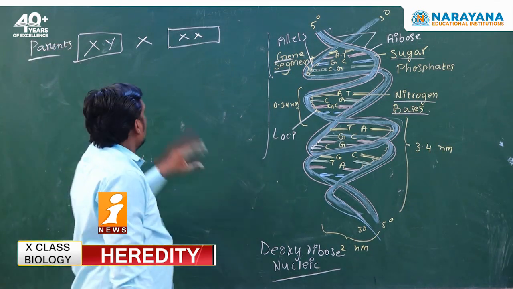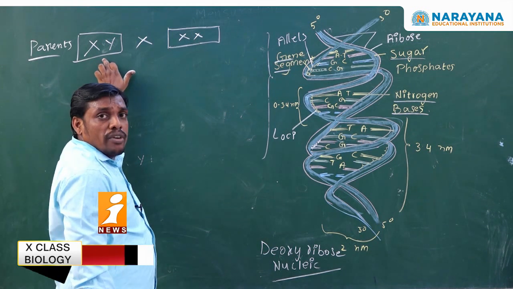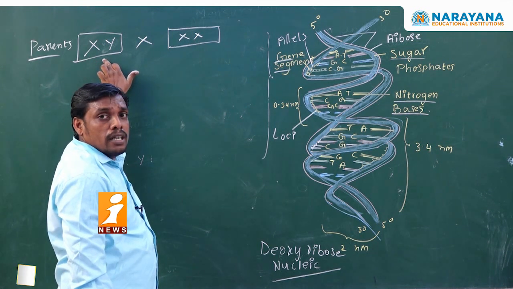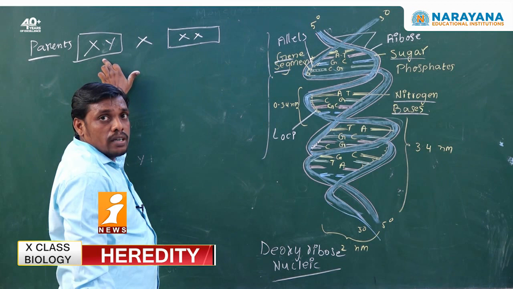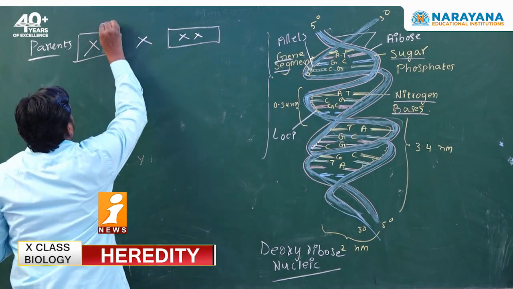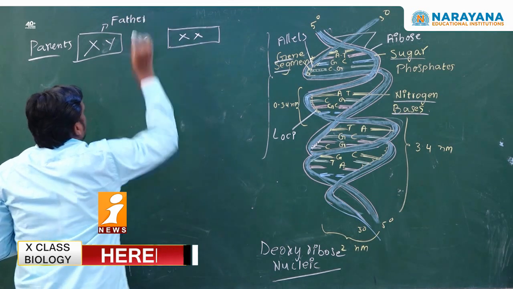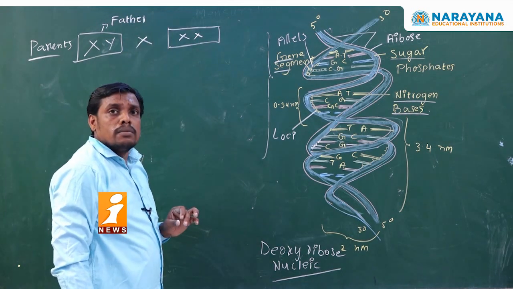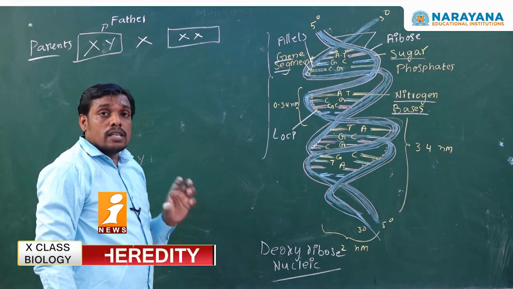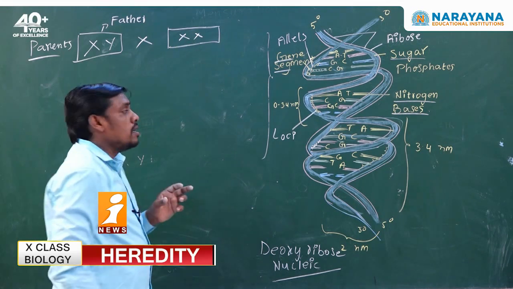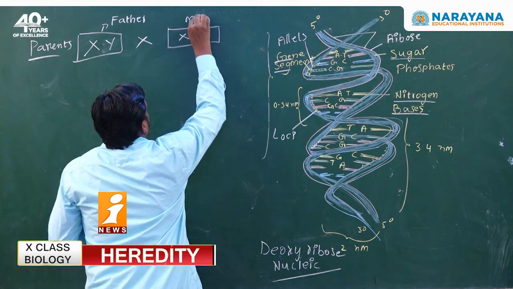Suppose imagine a pair of chromosomes seen in the father, indicated by XY type of chromosomes, and a set of allosomes seen in the mother, indicated by XX type of chromosomes.